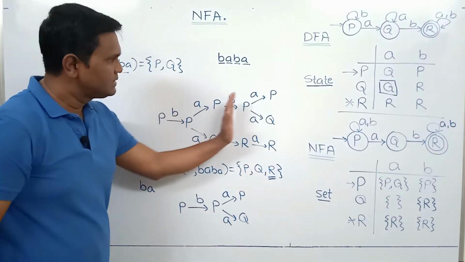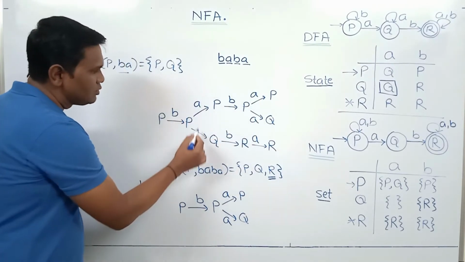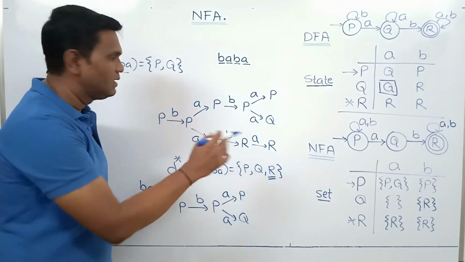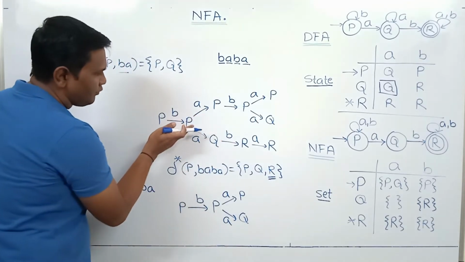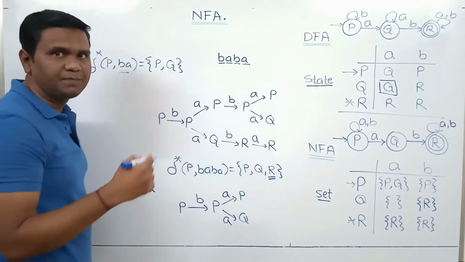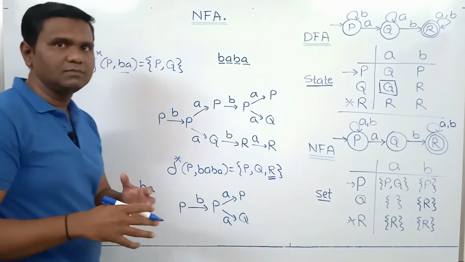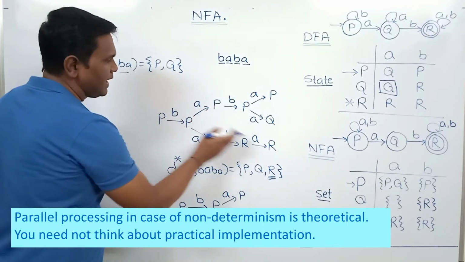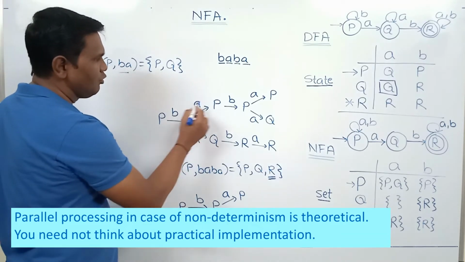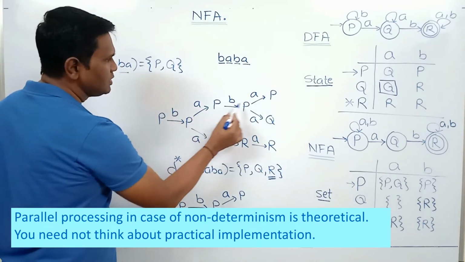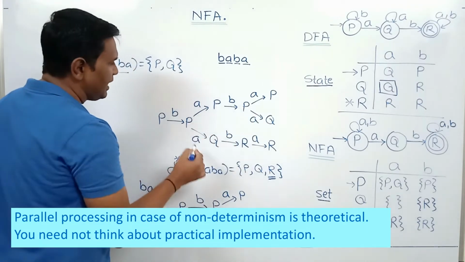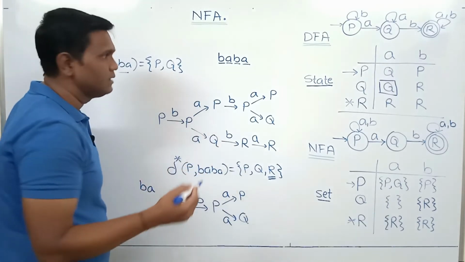Now, while processing the string, whenever there is non-determinism, the processing is parallel. So from P, this part and this part run parallelly. This is a theoretical machine, so theoretically this runs parallelly. So what it means is, we cannot say that the overall processing of BA requires 1, 2, 3, 4, 5, 6, 7, 8 steps. Since this is running parallelly, it takes 4 steps.